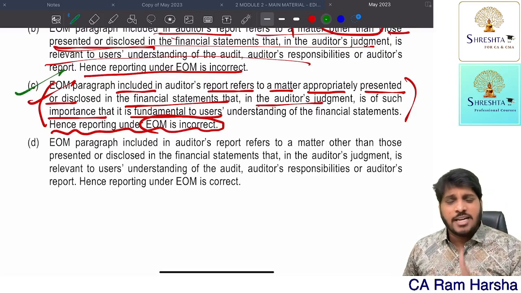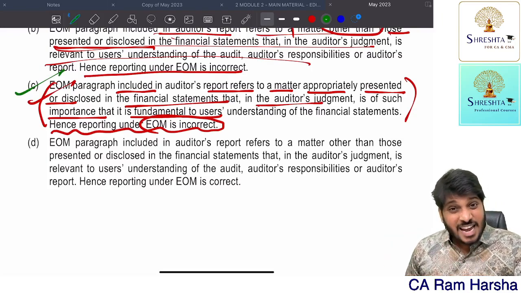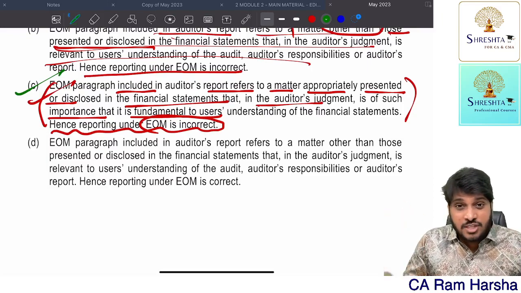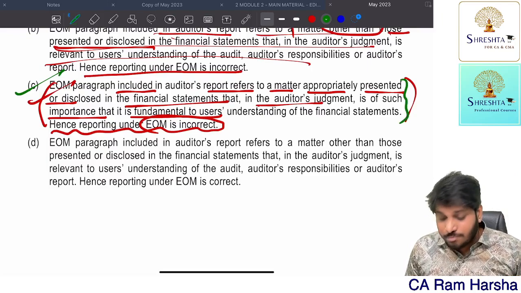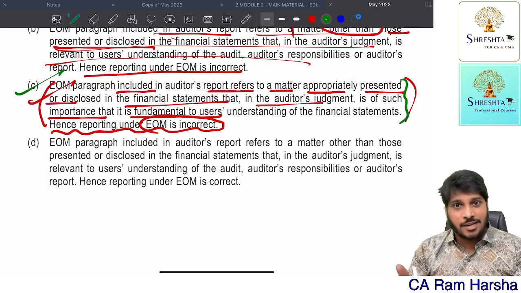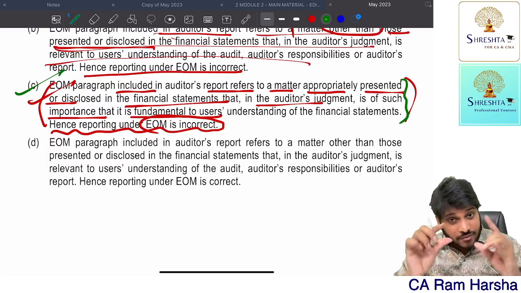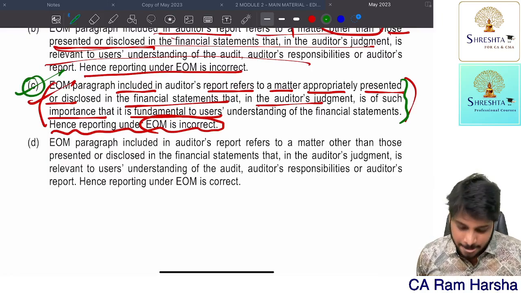The issue of the internal audit department not being established by the company cannot be reported in an emphasis of matter paragraph. So reporting under emphasis of matter is incorrect. That option is right. Further, here the emphasis of matter paragraph definition is also given correctly. So reporting under EOM is incorrect. The definition of EOM is also correct. So therefore, the answer is option C.